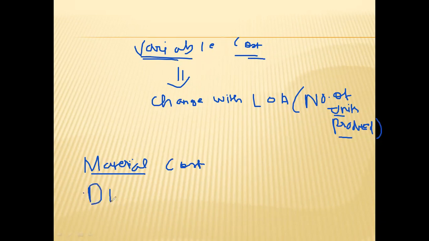Direct labor: if you produce more units, more labor cost will be incurred. So such type of cost will be known as variable cost, which will change with the level of activity. If a cost changes with the level of activity, then you can call it a variable cost.